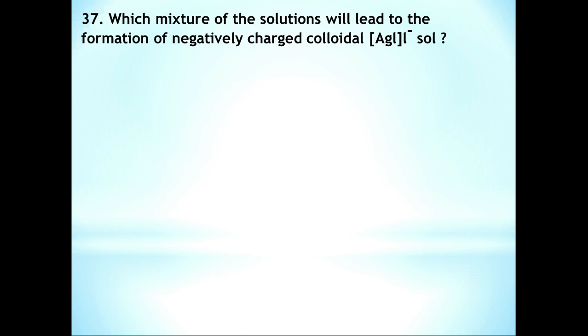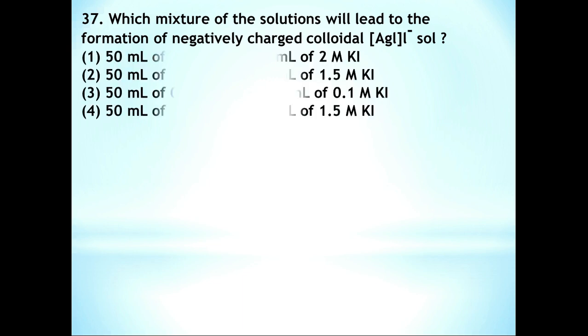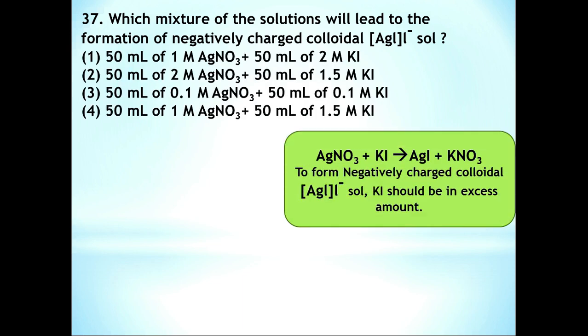Question number 37. Which mixture of the solutions will lead to the formation of negatively charged colloidal AgI/I- sol? Here, to form negatively charged colloidal AgI/I- sol, KI should be in excess amount. Here, in option 1, 50 ml of 1 molar AgNO3 plus 50 ml of 2 molar KI, and option 4, 50 ml of 1 molar AgNO3 plus 50 ml of 1.5 molar KI. In these two options, KI is in excess amount.